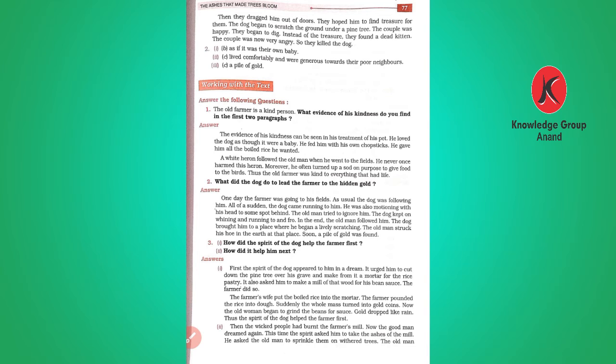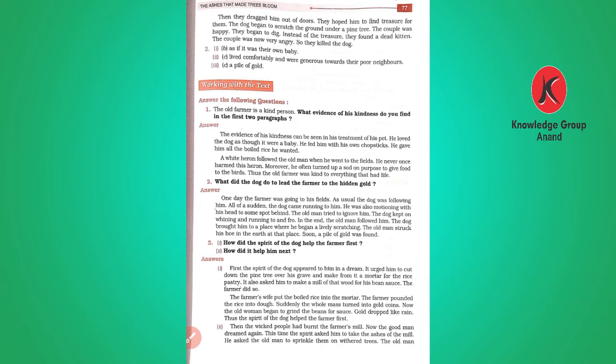Question number 3 has two questions. The first one is, how did the spirit of the dog help the farmer first? So let's go to the first question's answer first. First, the spirit of the dog appeared to him in a dream. He urged him to cut down the pine tree over his grave and make from it a mortar for the rice pastry. It also asked him to make a meal of that wood for his bean sauce.